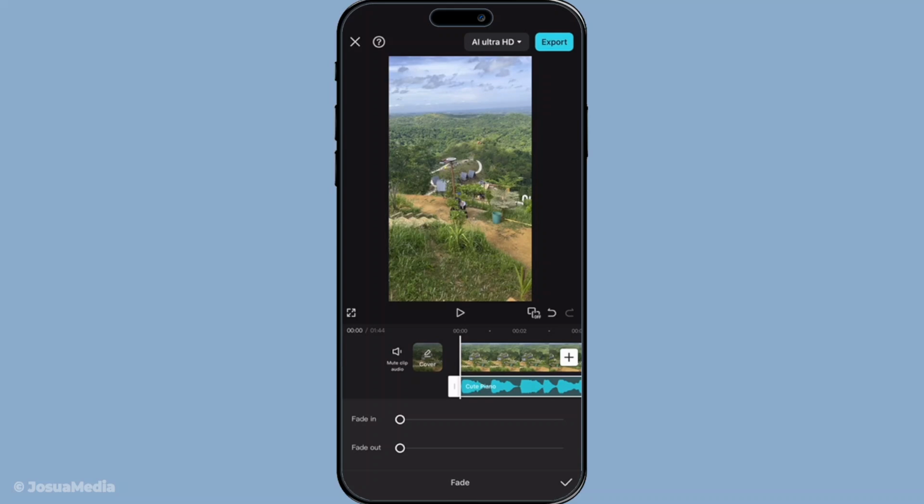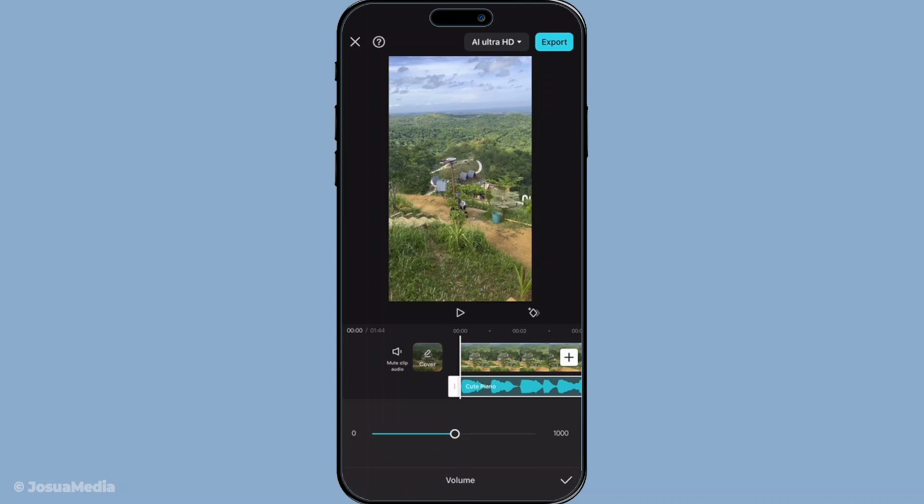To adjust the duration of these fades, you'll simply drag the corresponding sliders. This is where you can personalize how gradual or steep you want the fade to be. A longer fade duration will result in a more gradual change in audio volume, which can be particularly useful in softer settings, while shorter fades work well for a quick transition. Feel free to experiment here to get just the right level of audio dynamics for your project.